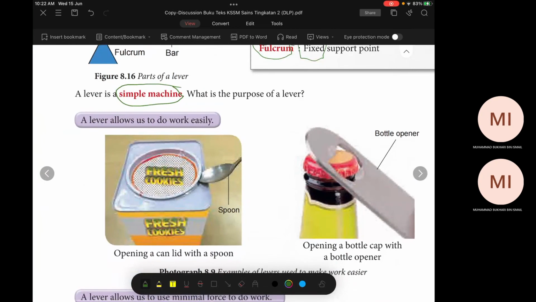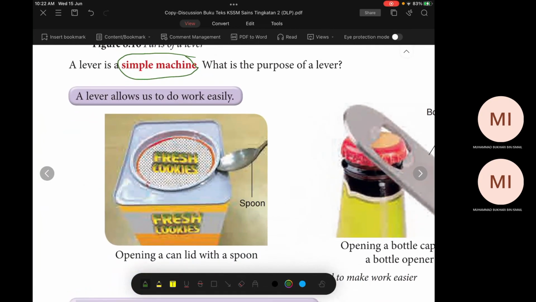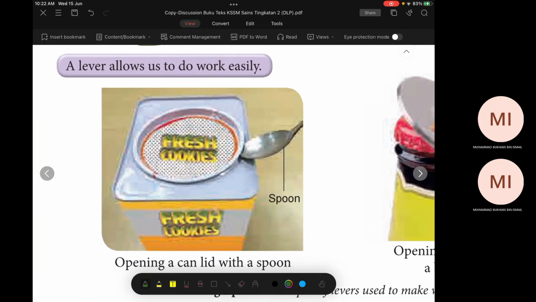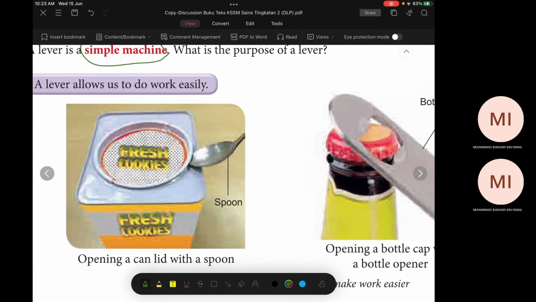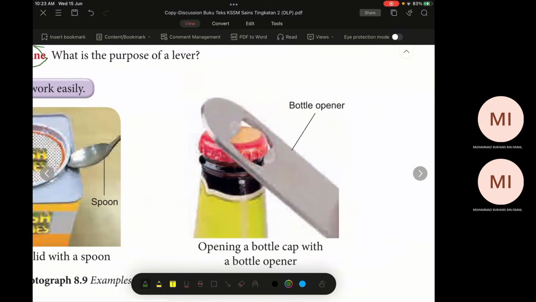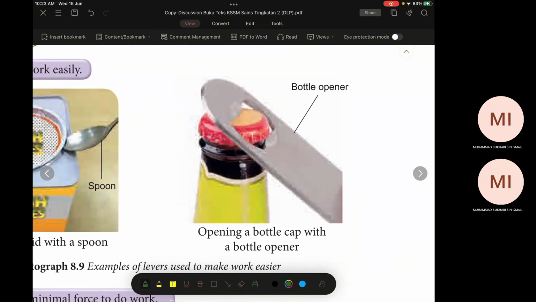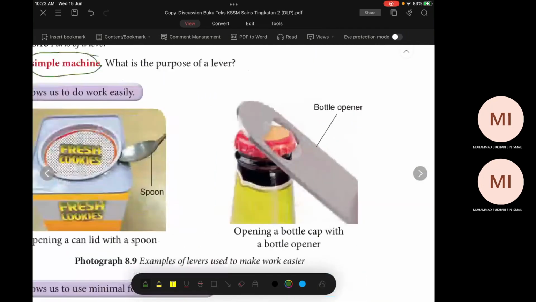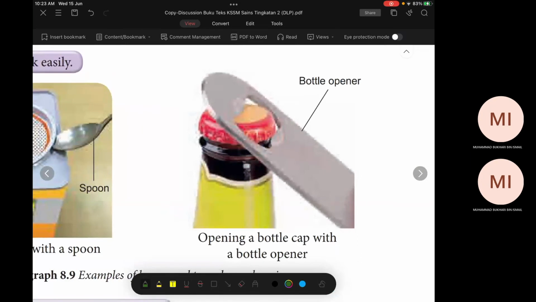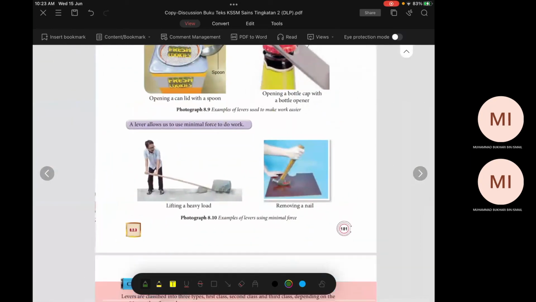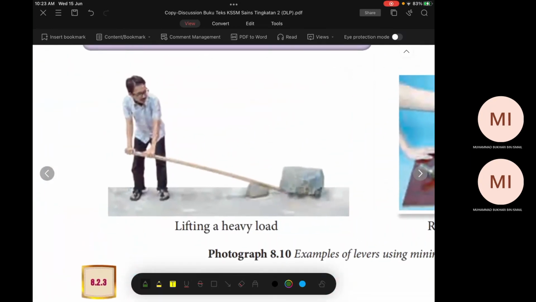A lever allows us to do work easily. Pernah buat tak ni? Lalu buka tin Milo dan sebagainya. Tin biskut ke. Jadi, pernah buat? Sekarang ni dah jarang buat macam ni ya. Ni contoh lifting a heavy load.